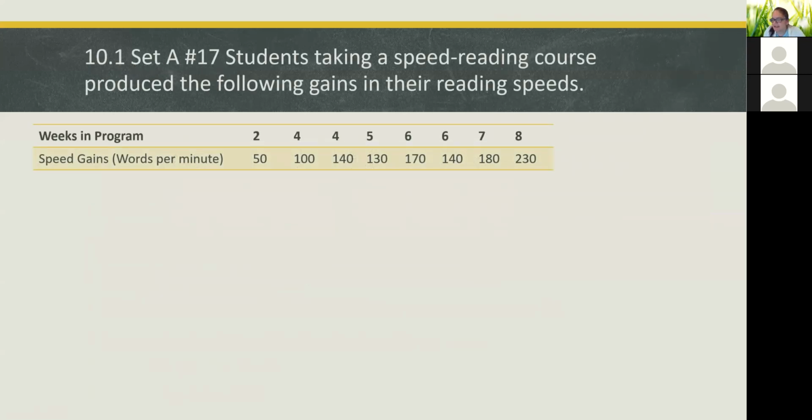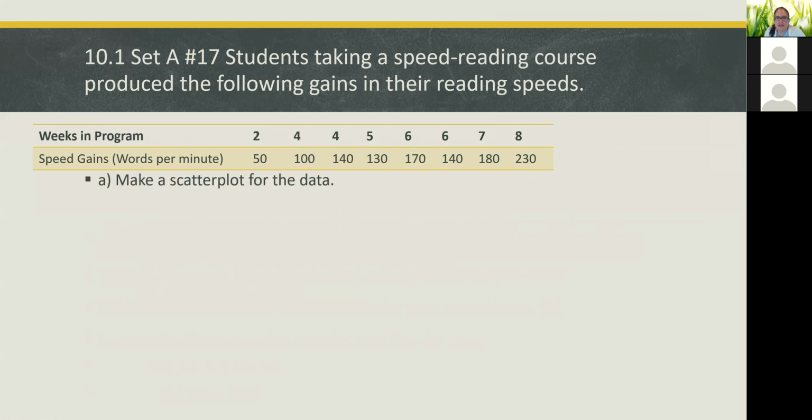Problem number 17 says students taking a speed reading course produce the following gains in their reading speeds. So we've got several students. One student who's only been in the class for 2 weeks and they have gained 50 words per minute. Then we have two different students who've been in the class for 4 weeks. One gained 100 words a minute and the other one gained 140, and so on.